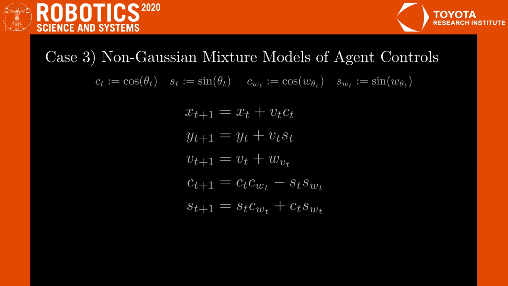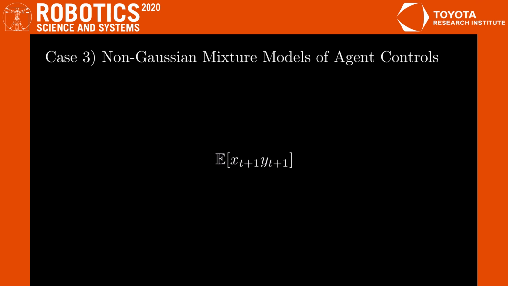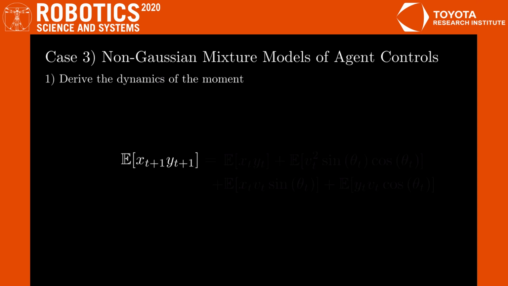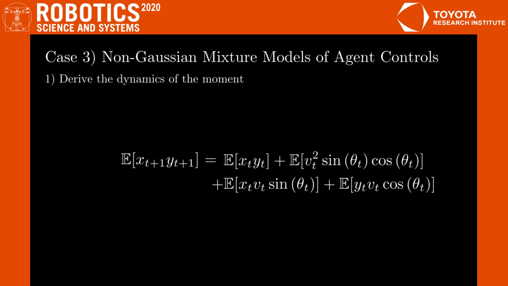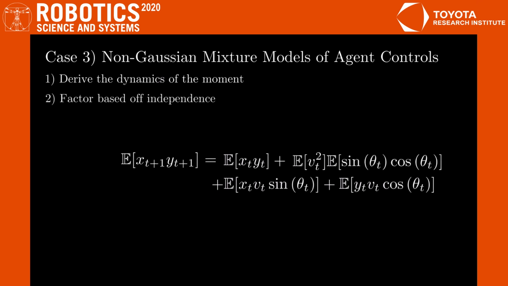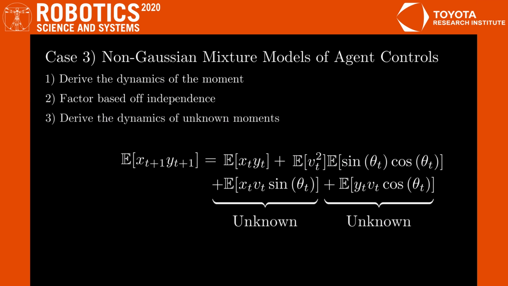The general idea behind what TreeRing does is that for any moment we want to propagate, it first derives an update relation in terms of moments at the previous time step with the dynamics, and then factors terms in the update relation based off independence. And finally, it handles the unknown moments in the expression by deriving their dynamics as well, repeating this process recursively until it arrives at a closed-form system of equations.